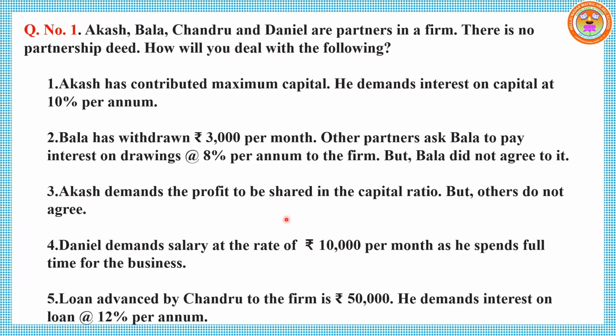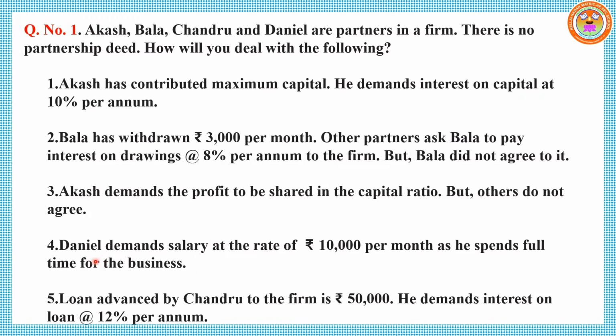Akash demands the profits to be in the capital ratio, but others do not agree because Akash has contributed more capital than others. So he demands the share of profit in the capital ratio. So according to Partnership Act 1932, if there is no agreement, profit of the business should be shared equally, not based on capital ratio.